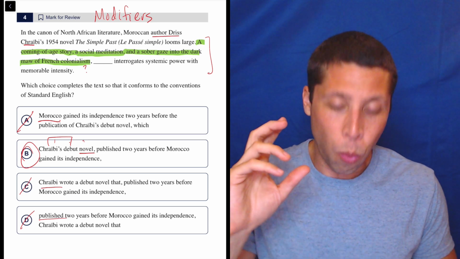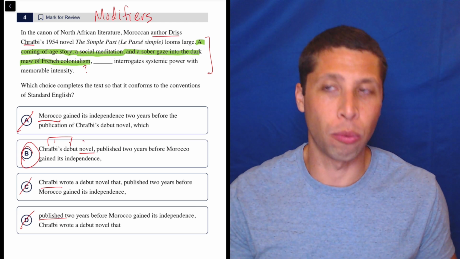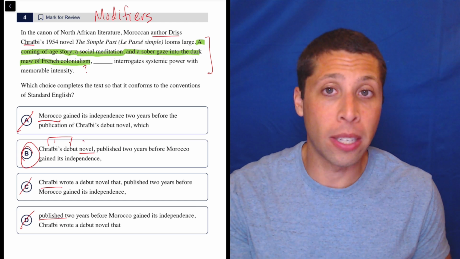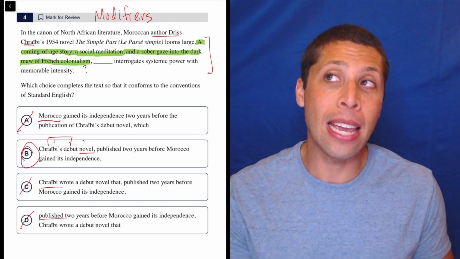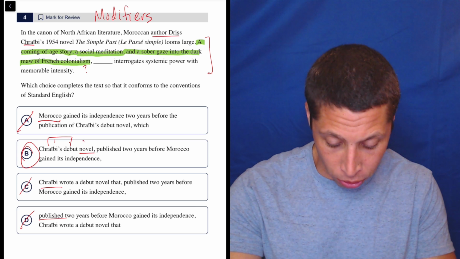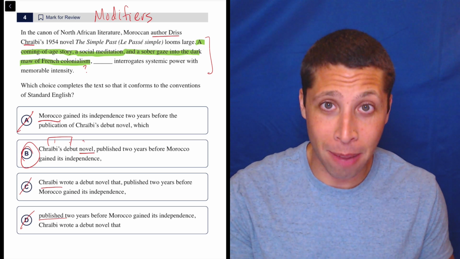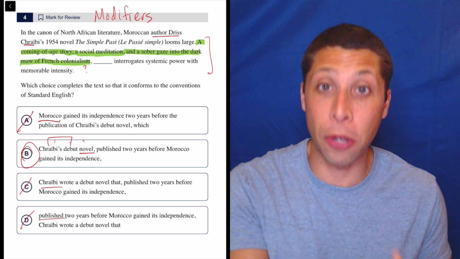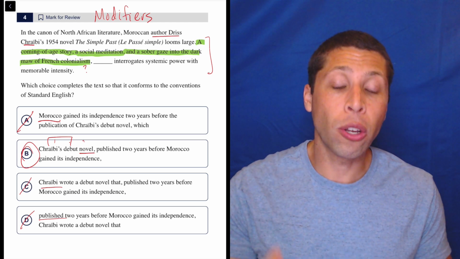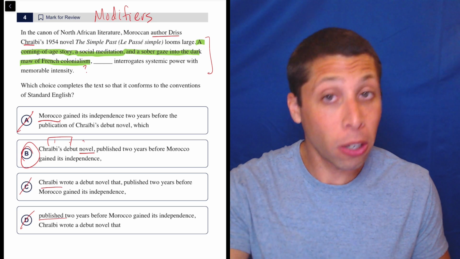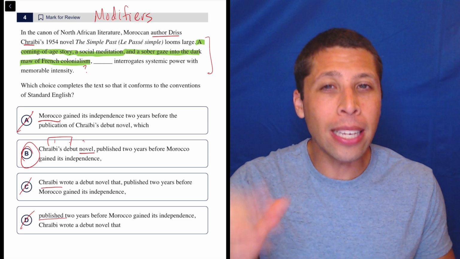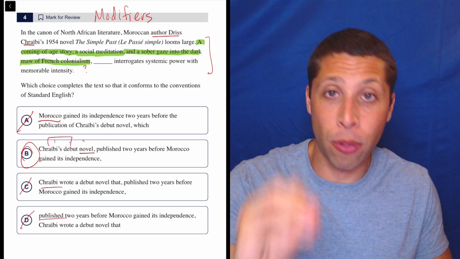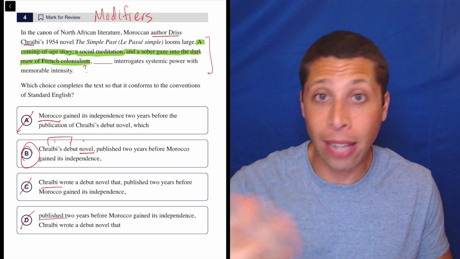So what gives? Well, one of the traps that the SAT sets with this rule is they use apostrophes to mess with us. Basically, what an apostrophe does in a situation like this is it turns a noun like Craibi, that person's name, into an adjective. It's still a noun technically, but it becomes a descriptor of the novel, right? So it makes us think we're talking about the person right after the comma. But technically, that's just some adjectives, like the word debut is also an adjective on the real noun, the real thing that's starting that sentence off, the novel. And that's what we're talking about, the novel.